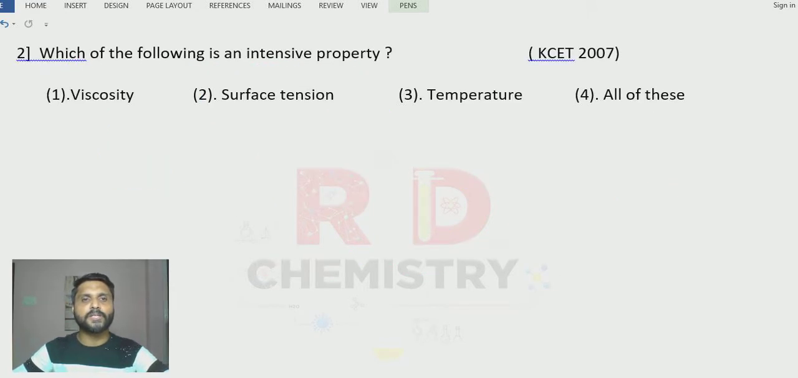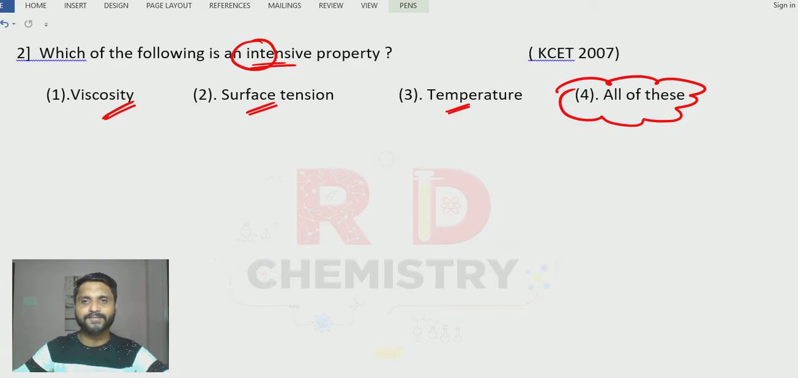Question number 2. Which of the following is the intensive property? Independent of the amount of substance. Viscosity is a constant value, so it is an intensive property. Surface tension is a constant physical value, an intensive property. Temperature is also an intensive property. The answer is all of these. Clear?